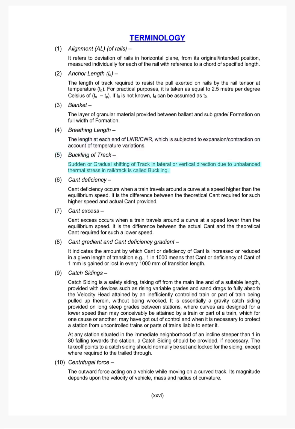5. Buckling of track. Sudden or gradual shifting of track in lateral or vertical direction due to unbalanced thermal stress in rail track is called buckling.